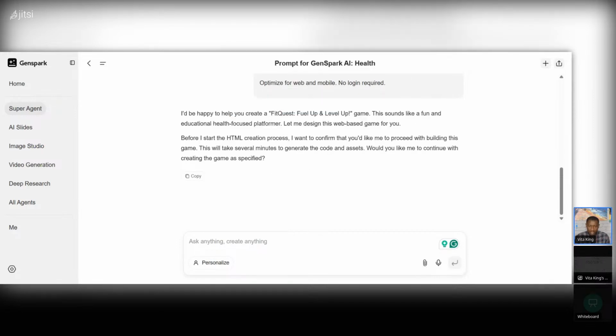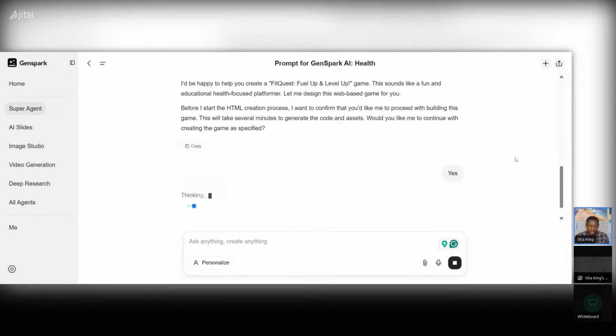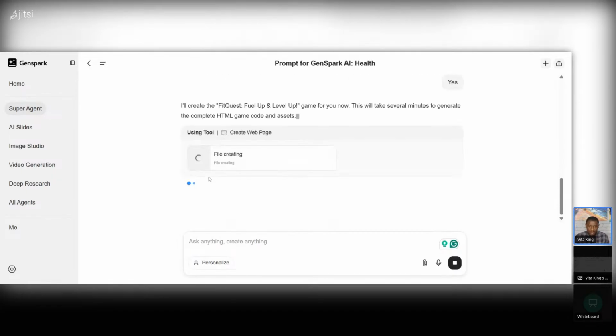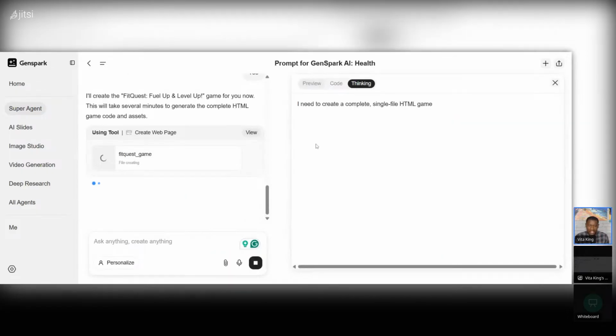So it's telling me, okay, before I create this, this will take several minutes. No problem. Let's go. Let's say proceed. Yeah, go ahead and create this in real time. We're going to let AI cook. So now this is creating, right? So here we go. This is where the magic happens, as they say.